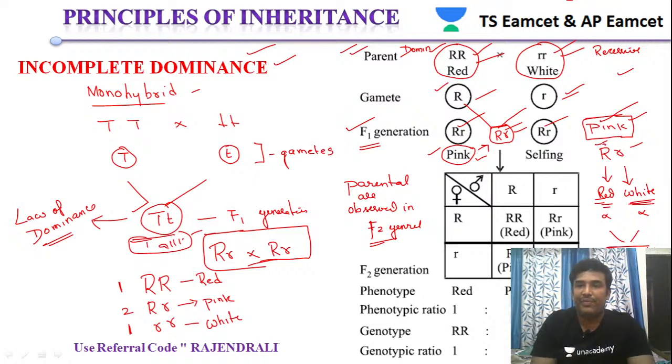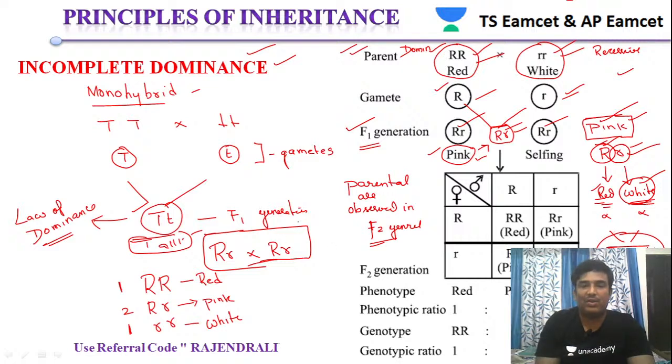In this heterozygous condition, if capital is dominant, we should get red color, but capital is not dominant, so that is the reason we are not getting red color. If small is dominant, then we should get white color, but we did not get white color, but we got something different, that is a pinkish color. So that is called incomplete dominance.